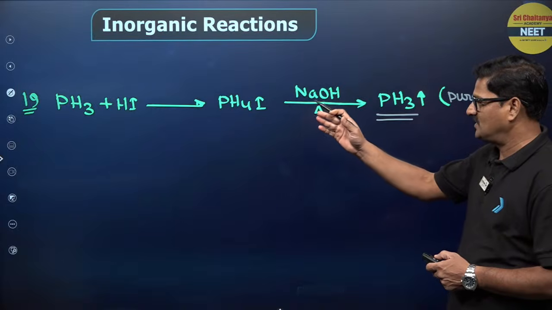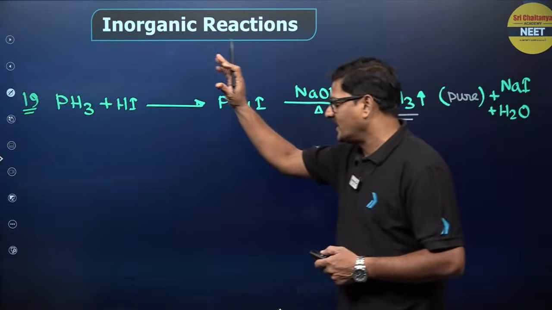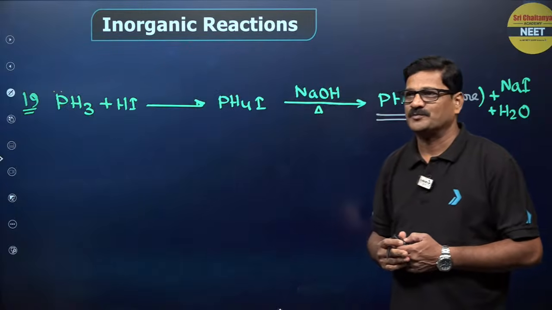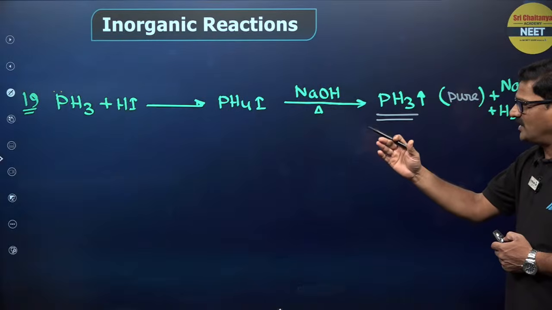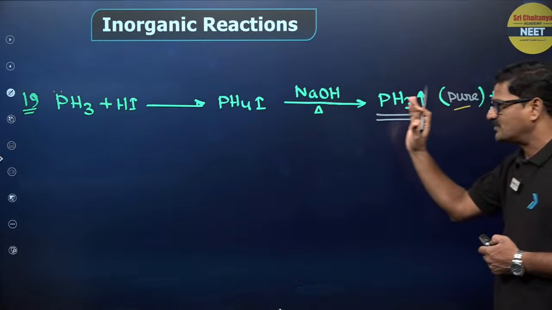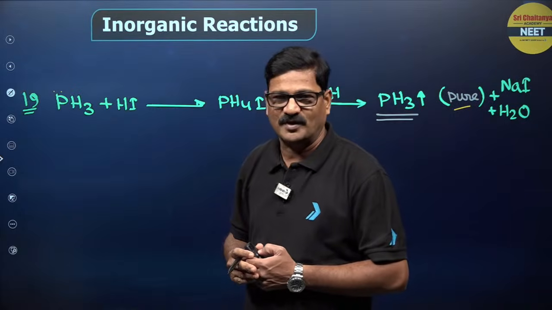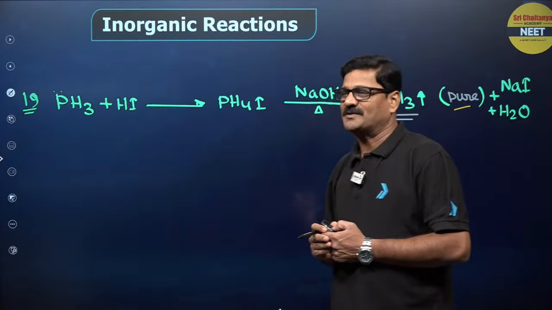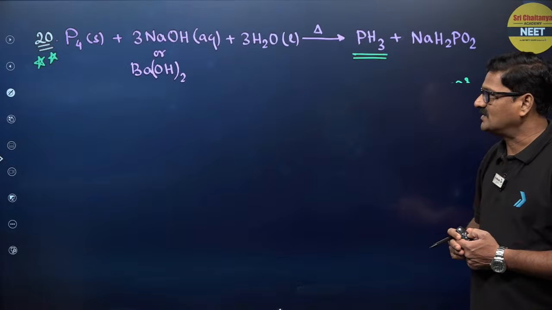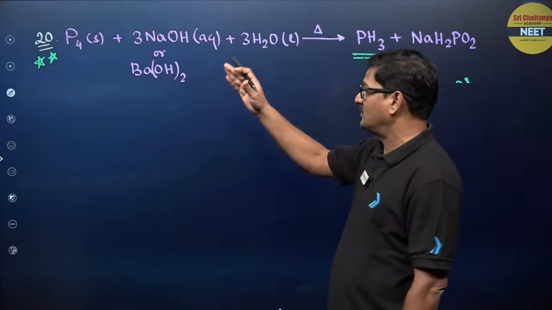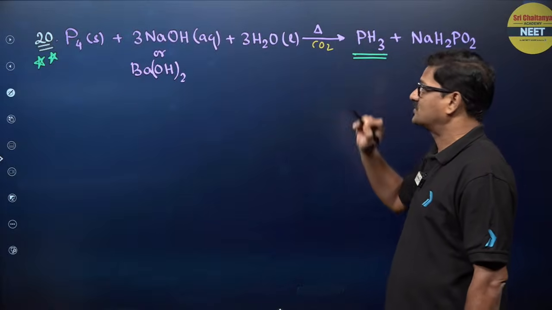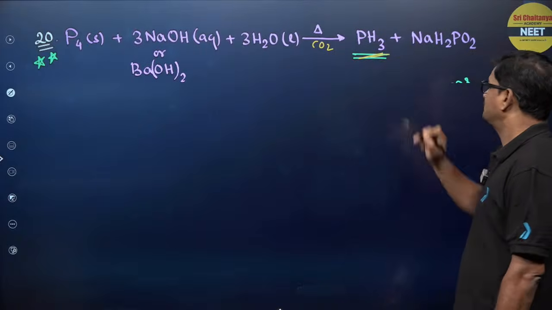Okay. Now let us see, PH3 plus HI gives PH4+ I, which indicates this phosphine is basic in nature. Okay, and PH4I with NaOH gives PH3. So this is the principle behind the purification of phosphine. Okay, bachcho, and also we will see here white phosphorus reacts with sodium hydroxide in the presence of an inert atmosphere of carbon dioxide to give PH3.